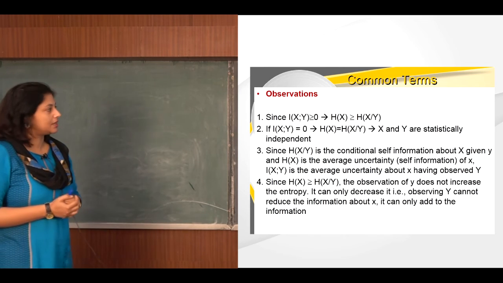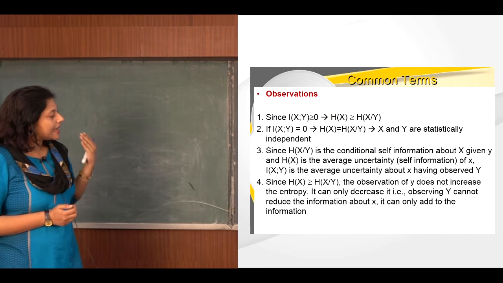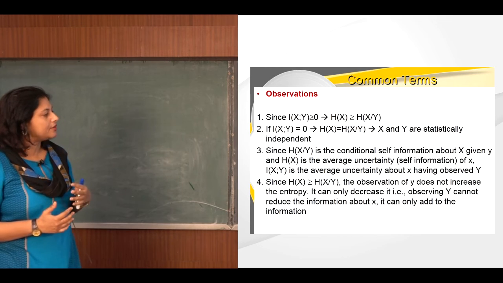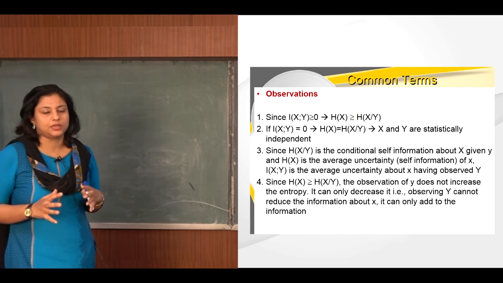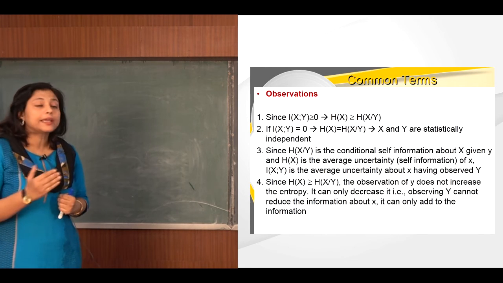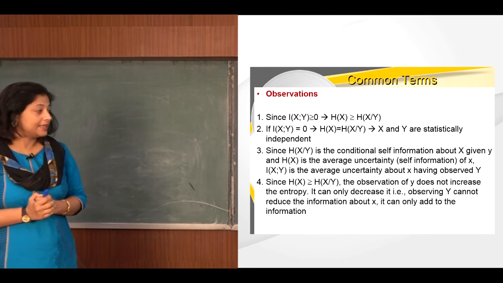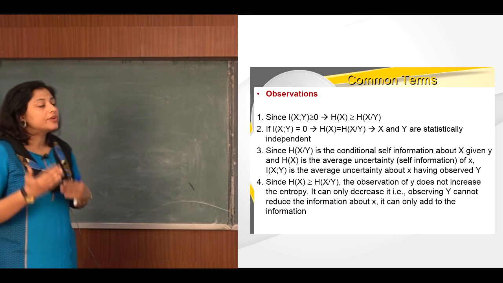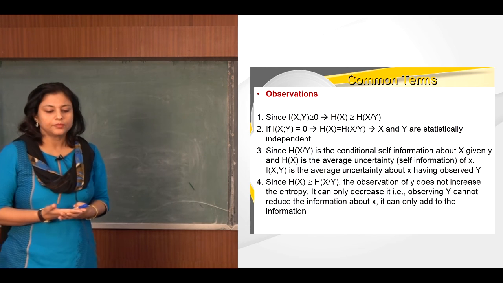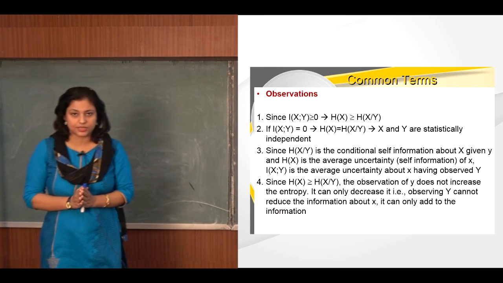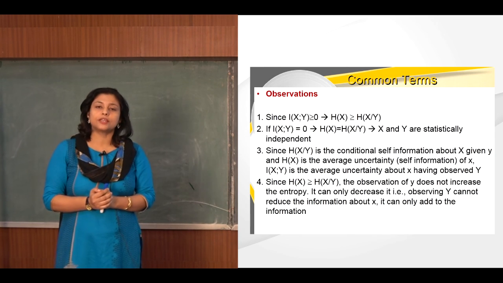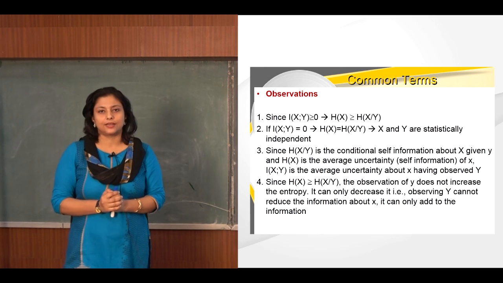And looking at the last observation, since H(x) is always greater than or equal to H(x/y), the observation of y does not increase the entropy. When we are observing y, it is actually not increasing the entropy, it can only decrease it. That is, observing y cannot reduce the information about x, it can only add more information. So this is all about the channel capacity of the discrete memoryless channel. In the next lecture, we are going to look into the channel capacity of the continuous channel. Thank you.